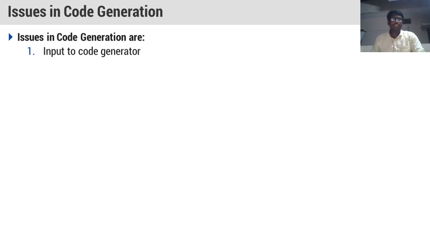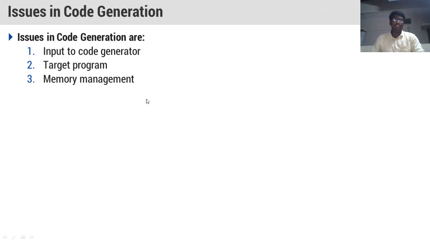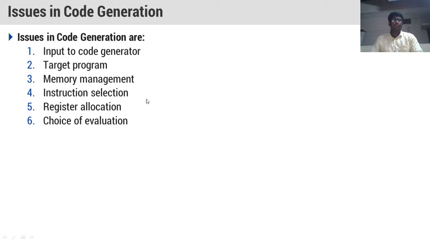Some of the issues in code generation are: the input to the code generator, and the target program, what type of target program it generates; memory management, how memory management will take place; how instruction selection will be done; register allocation; choice of evaluation order; and approaches to code generation.